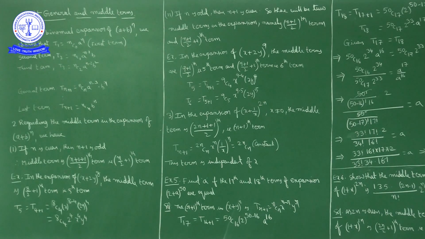And so on. The last term in this expansion is T(n+1). In place of r, if you write n, what we get is T(n+1) = nCn a^(n-n), which is a^0, nothing but 1, into b^n. So T(n+1) is equal to nCn b^n.